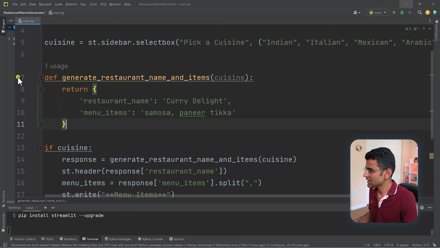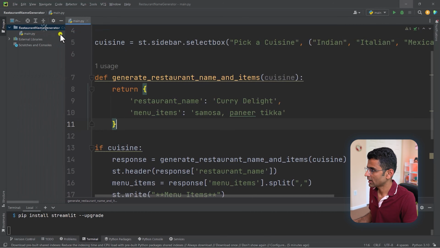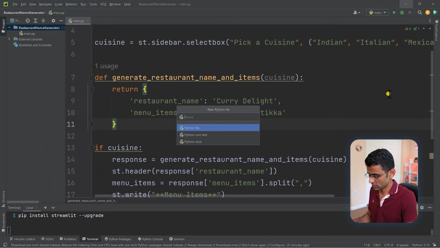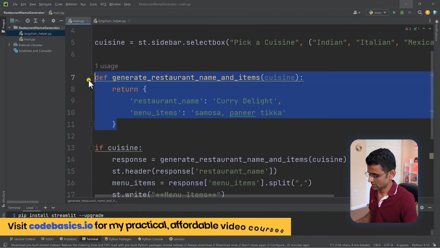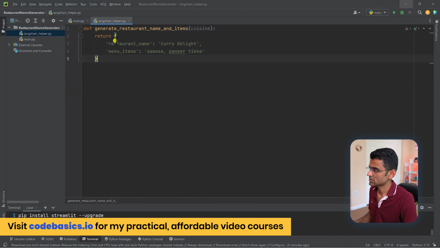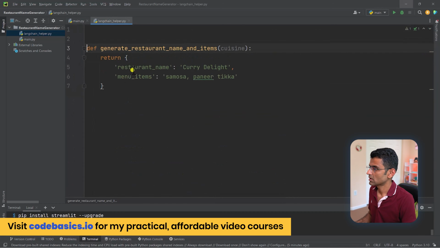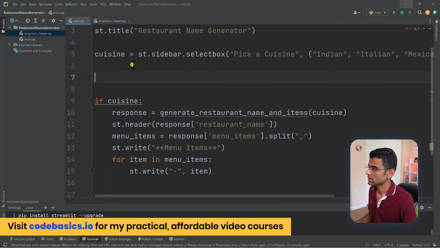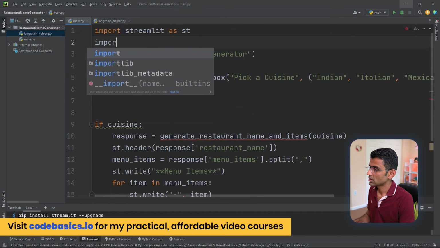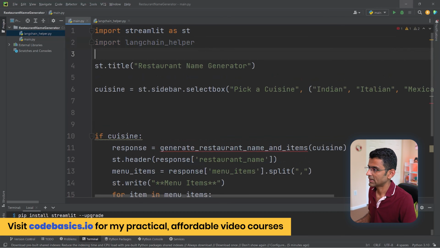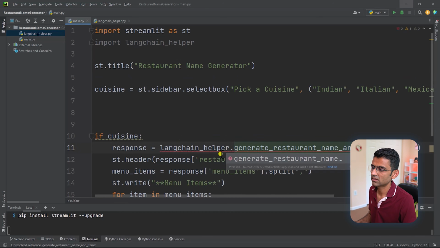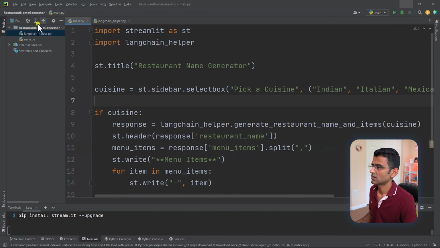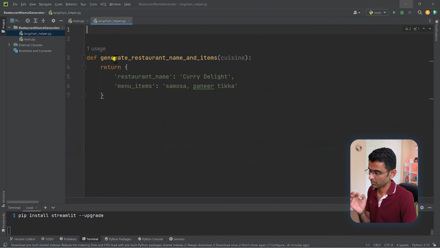Okay, and since I like to modularize my code, I'm going to create a new Python file. Let's call it LangChain helper. And in this file, I will copy paste this function. And here you can import that module and you just simply call that here. See? Now let's focus on LangChain helper.